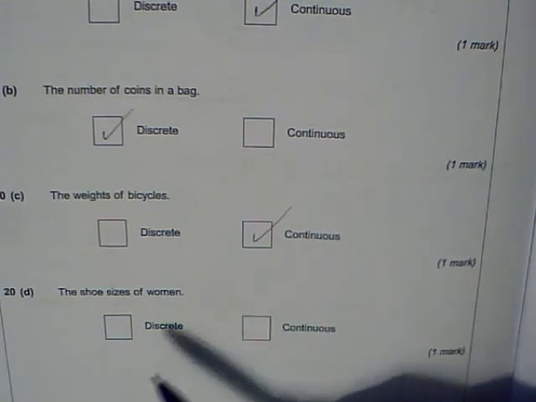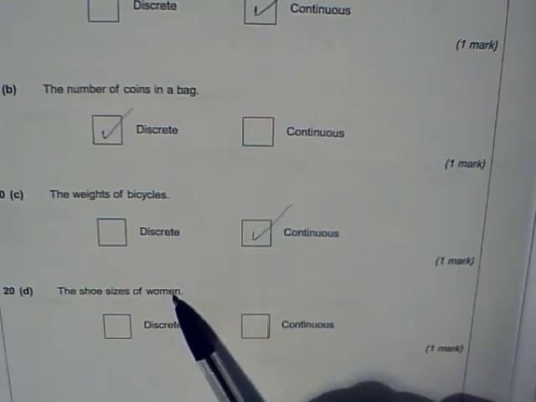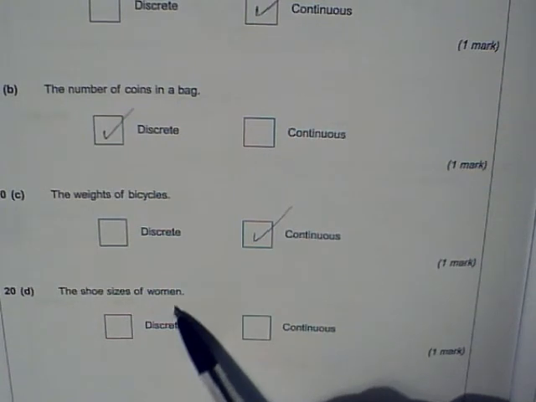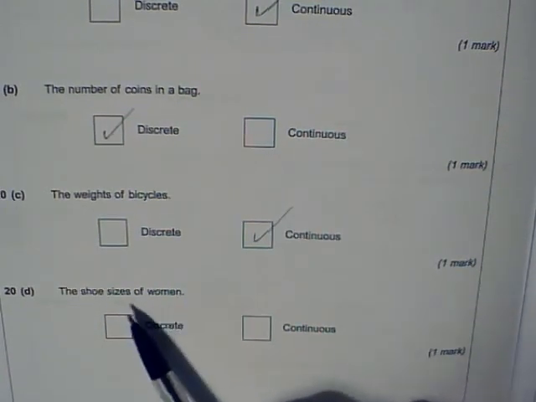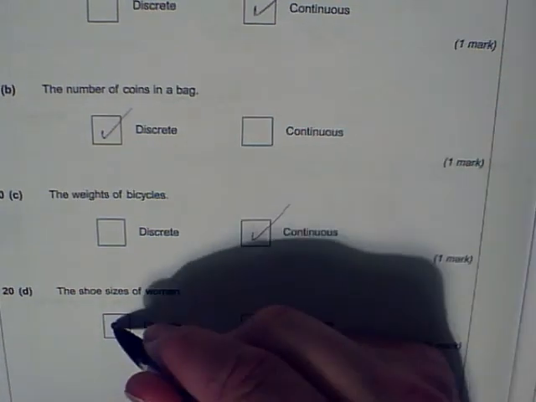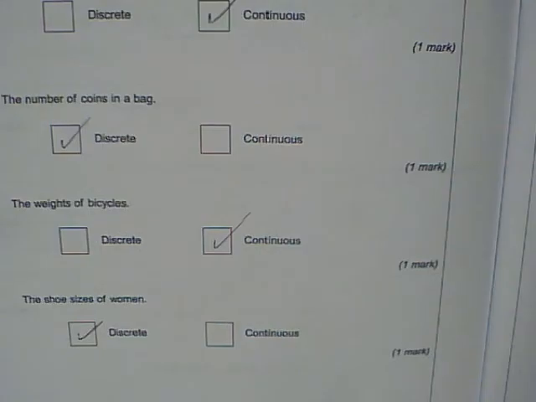Okay, the shoe sizes of women. Again, the shoe size could be 3 or it could be 4. Now, there are 3.5s as well, but there's not something like 3.176. You can't have that as a shoe size. So this is definitely discrete data. That's my 4 marks.